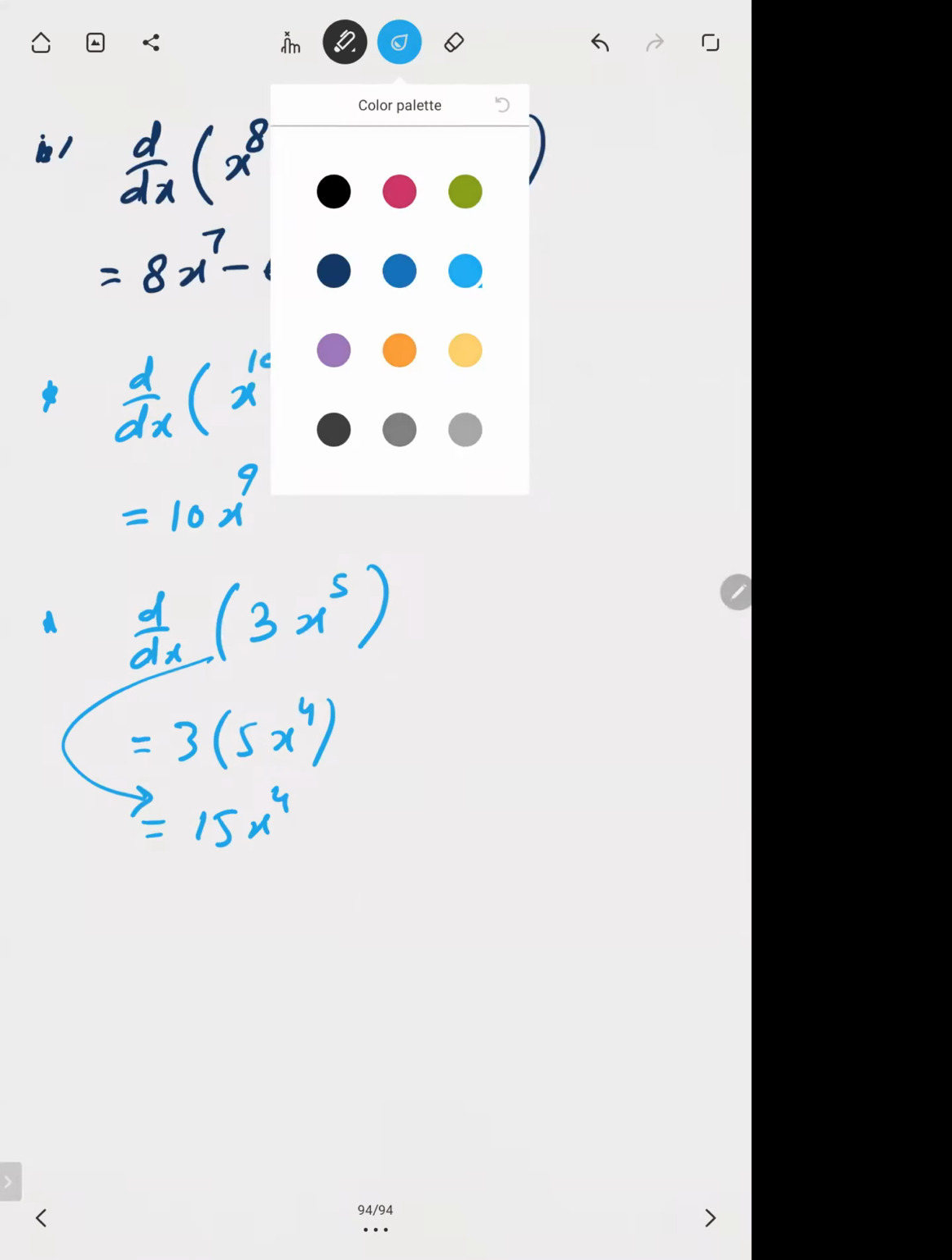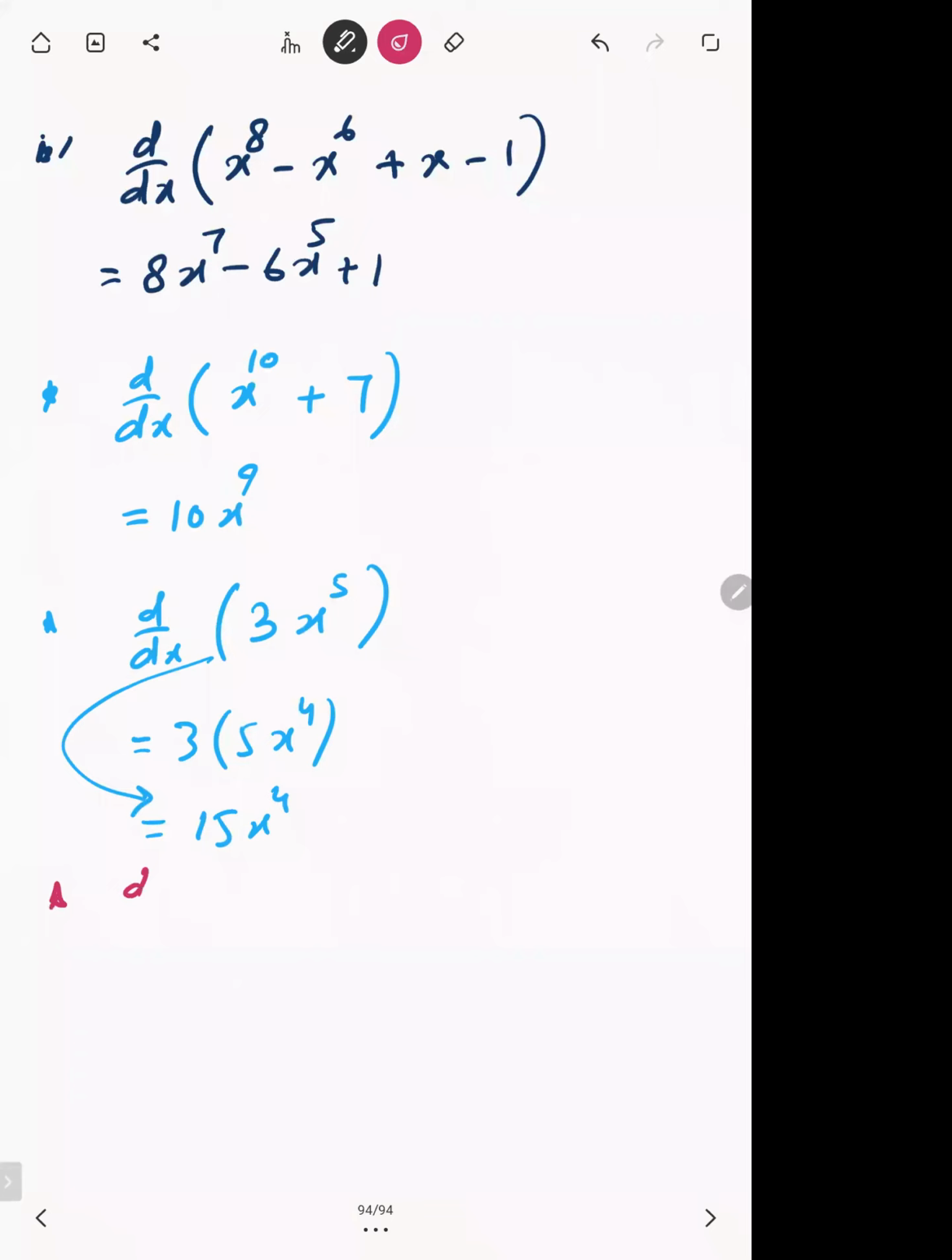Okay, see another example. d by dx of 8x^3 minus 7x^2 plus 5x plus 3. Now if we differentiate, remember this 8, this minus 7, this 5, these all are coefficients, so we don't have to differentiate them. 8, minus 7, 5 will stay as it is. But this 3 is purely a constant. You have to differentiate this, and we know the differentiation of a constant is 0. So differentiation of 3 will be 0. But for the others, I'm going to differentiate.